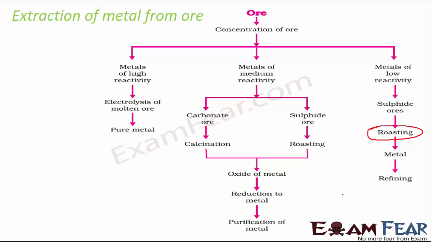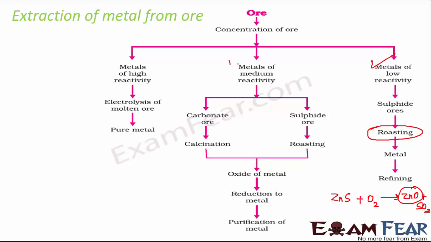For example, let me give an example. Let's say it is zinc sulfide. Let's say the ore is in the form of zinc sulfide; in presence of excess oxygen it will give zinc oxide plus SO2. Right? And then from this zinc oxide you can get the metal, and then refining of the metal is done, so that it's like the last minute cleaning to get the pure metal out of it. So that is how we handle metals with low reactivity.